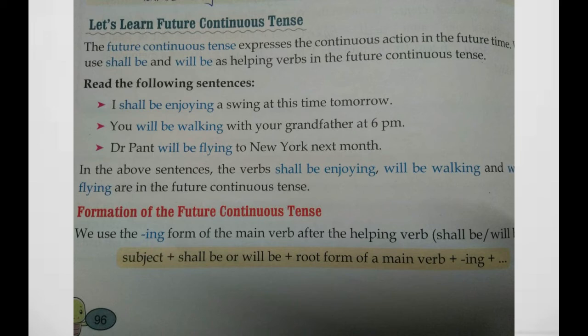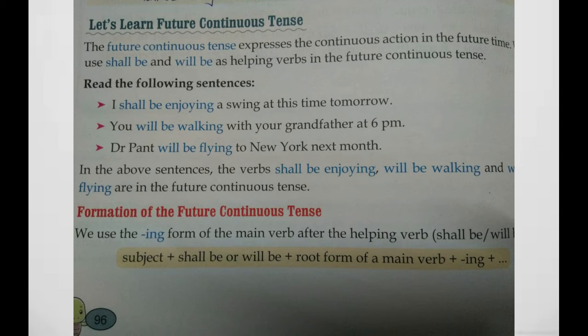The future continuous tense expresses the continuous action in the future. We use shall be or will be as helping verbs in the future continuous tense. To make future continuous tense, we have to arrange shall be or will be as helping verbs.